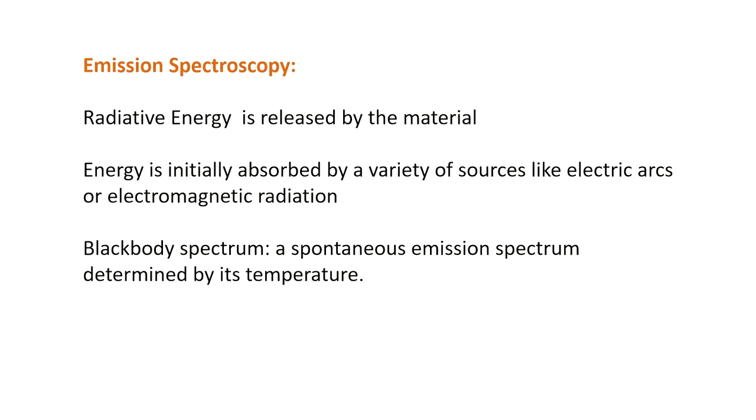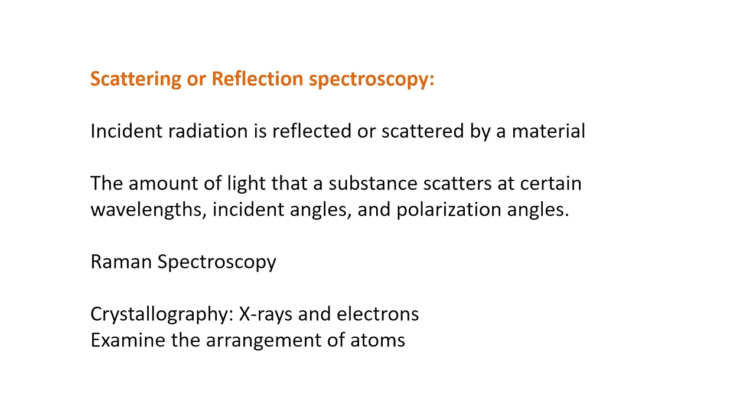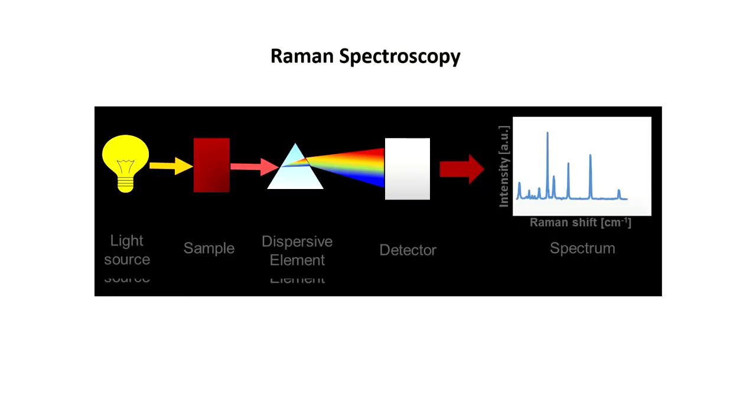Now the next type of spectroscopy, depending on the interaction between matter and radiation, is scattering or reflection spectroscopy. This type of spectroscopy determines how the incident radiation, the radiative energy, is either reflected or scattered by the material. So this measures the amount of light that a material will scatter at certain wavelengths of the electromagnetic spectra, at certain incident angles and polarization angles. Some of the applications of scattering or reflection spectroscopy are Raman spectroscopy and crystallography.